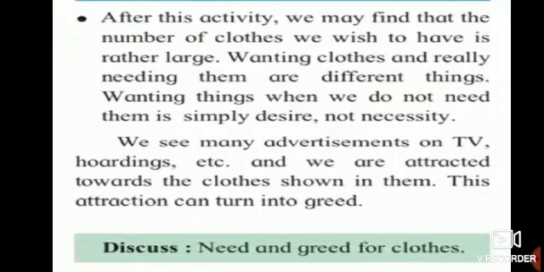Afterwards when we see them, we say, Mama, I want this. Why? Because we are attracted towards those clothes which are shown in the advertisements on television or the hoardings or the big posters. But this attraction can turn into greed.